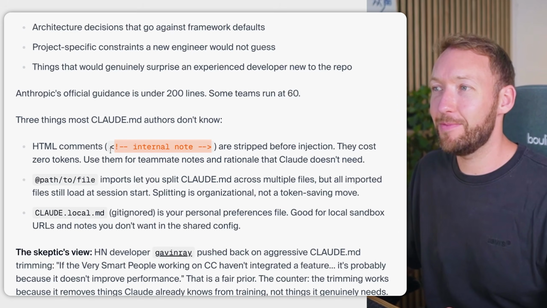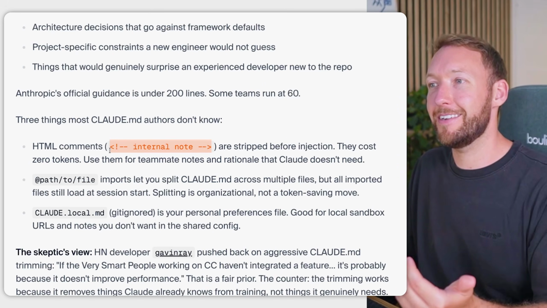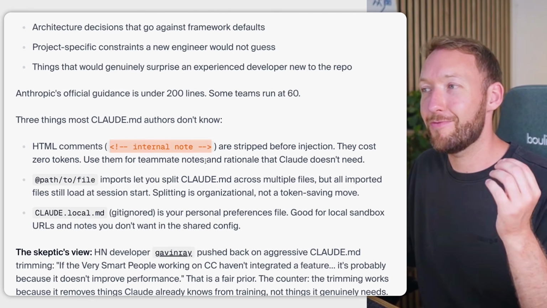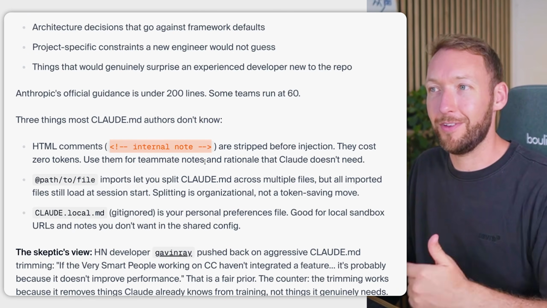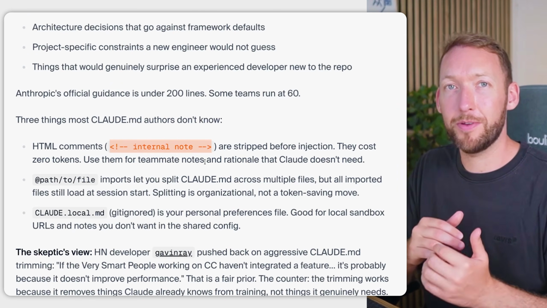Now, as well as the obvious of taking down and reducing the number of lines inside your Claude.md, which is something I'm really guilty of too and need to actually strip out, in either my agents.md or Claude.md, there are a couple of things you can do that actually do not count towards tokens. You can add HTML comments inline to use them for teammate notes and rationale that Claude doesn't need to load into its context. So that's a really useful way to visually split up your Claude.md.